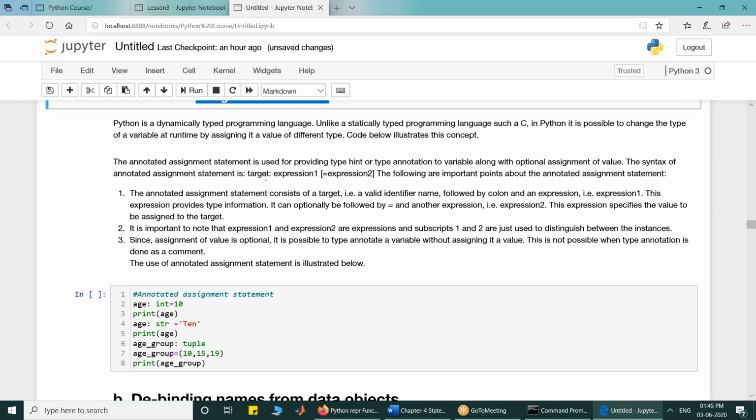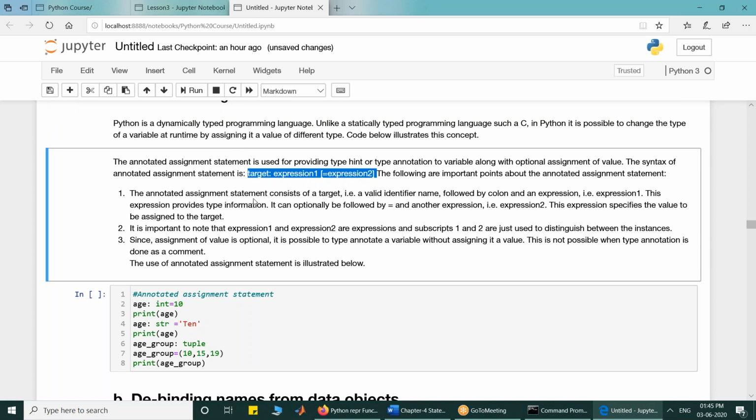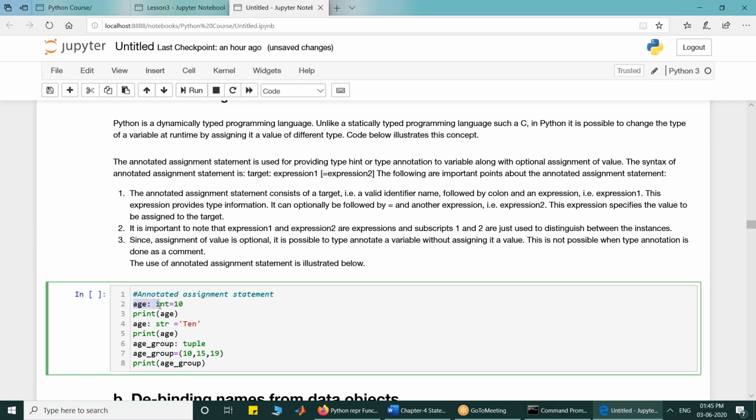So sometimes if you want to keep track, you can make use of an annotated assignment statement, where the syntax is target colon expression1 is optionally assigned expression2. So what we can write is age colon int is equal to 10 to indicate that my age is an integer.